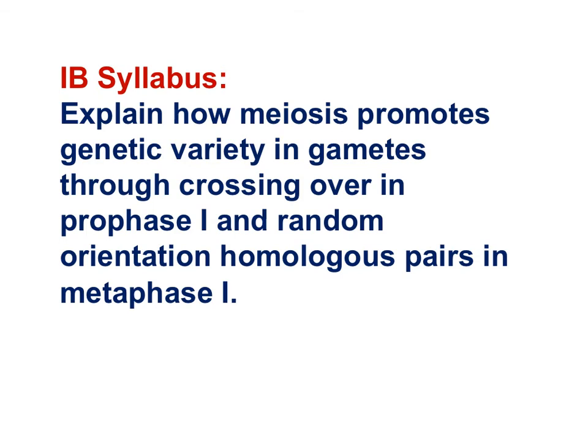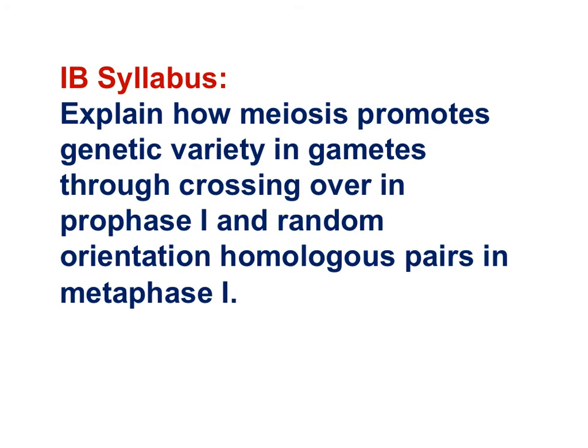You've seen this IB syllabus statement before, but I want to introduce you to the random orientation of homologous pairs in metaphase 1. Explain how meiosis promotes genetic variety in gametes through crossing over in prophase 1 and random orientation of homologous pairs in metaphase 1. Keep in mind that I've already introduced aspects of crossing over, such as when it occurs in prophase 1, and that it results in sister chromatids that are no longer genetically identical.